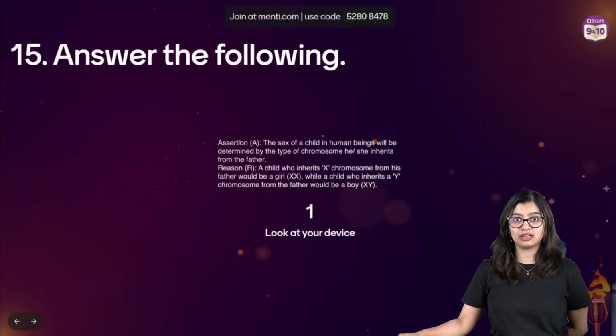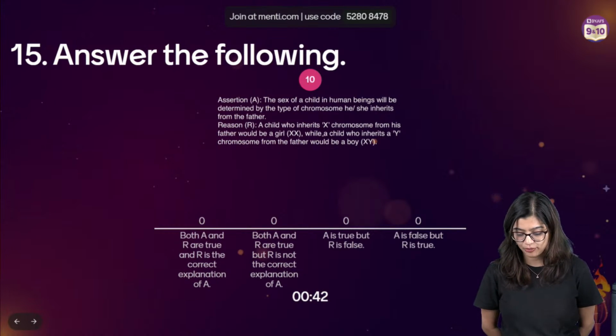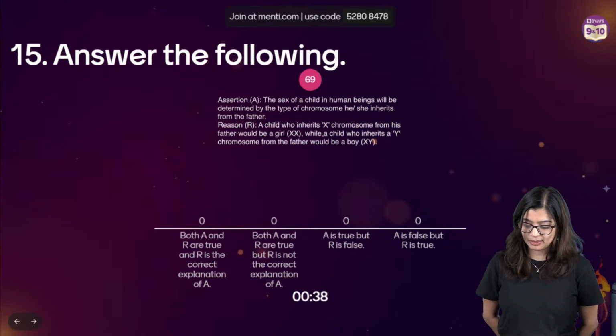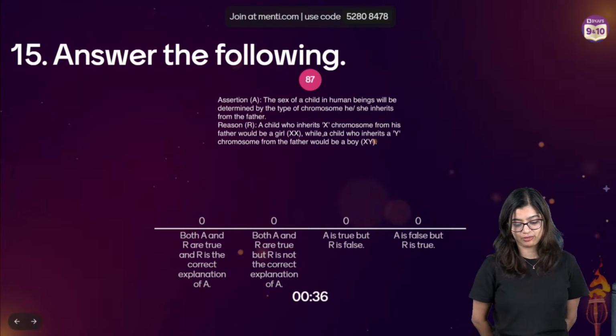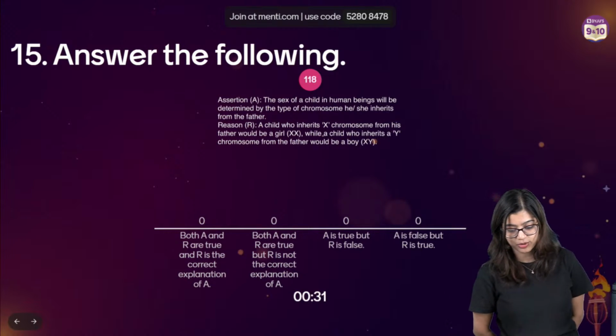I have done this 100,000 times. The sex of the child in a human being is determined by the type of chromosome he or she inherits from the father. The reason being that the child who inherits an X chromosome from his father would be a girl, and the one who inherits a Y chromosome would be a boy.